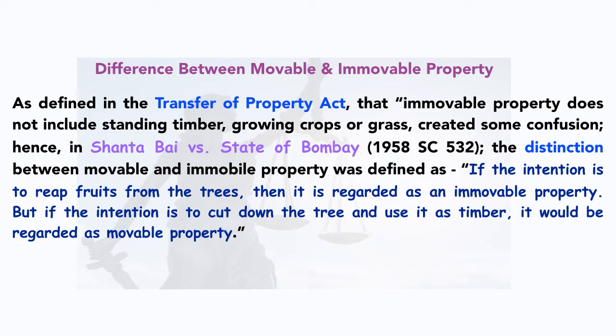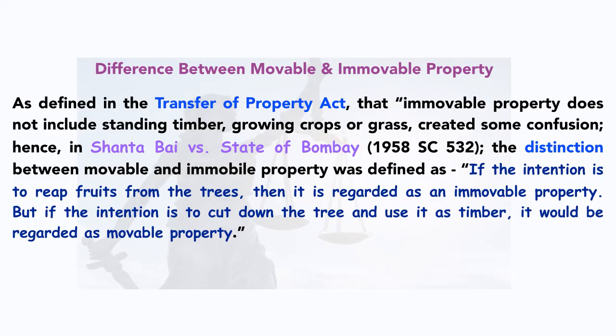In the case Shantabai versus State of Bombay, the distinction between movable and immovable property was defined regarding this tree. Keep in mind, if the intention is to reap fruits from the trees, then it is regarded as immovable property. But if the intention is to cut down the tree and use it as timber, it would be regarded as movable property. So now I believe you must have understood.